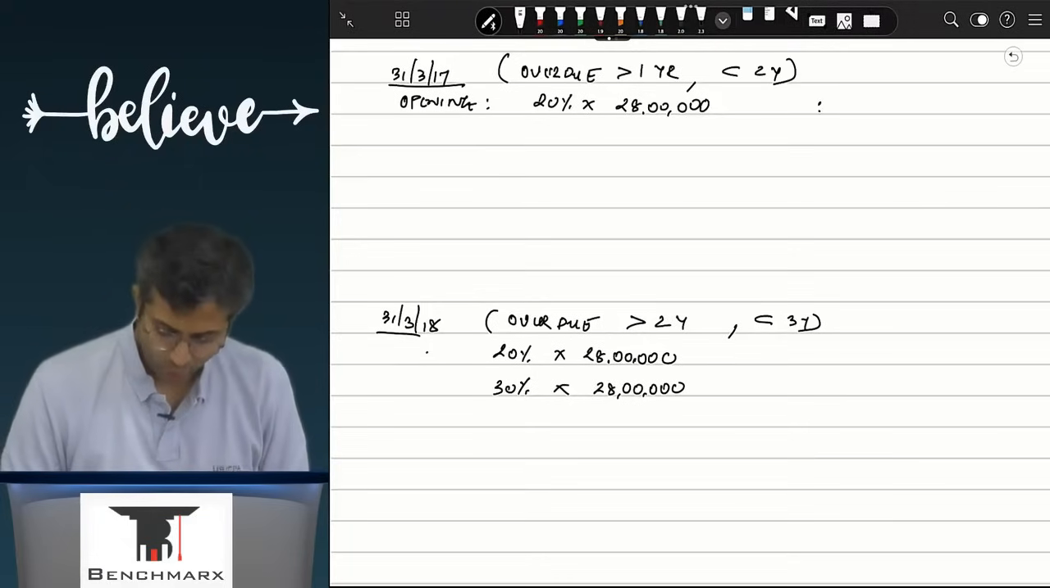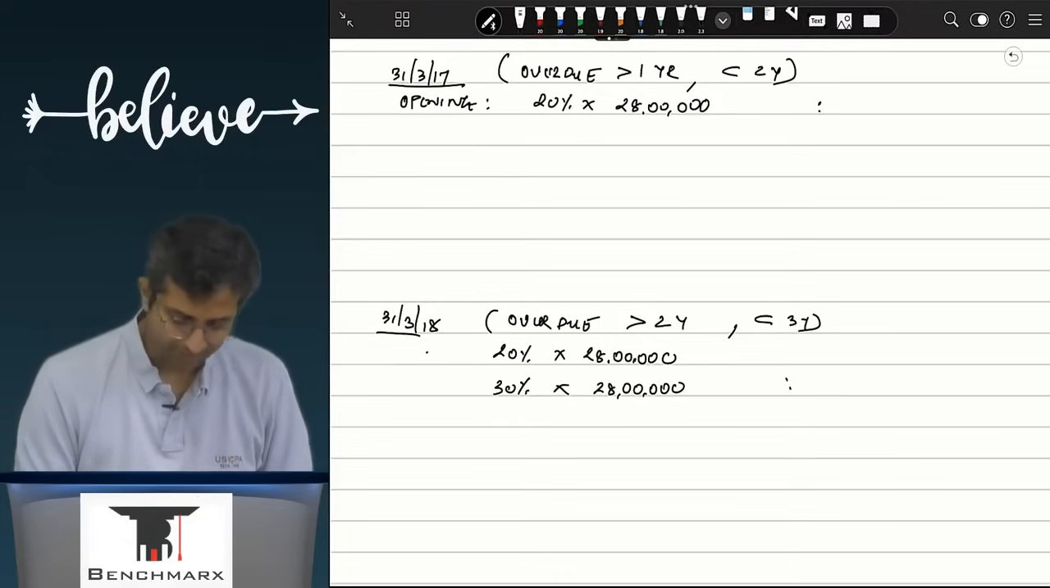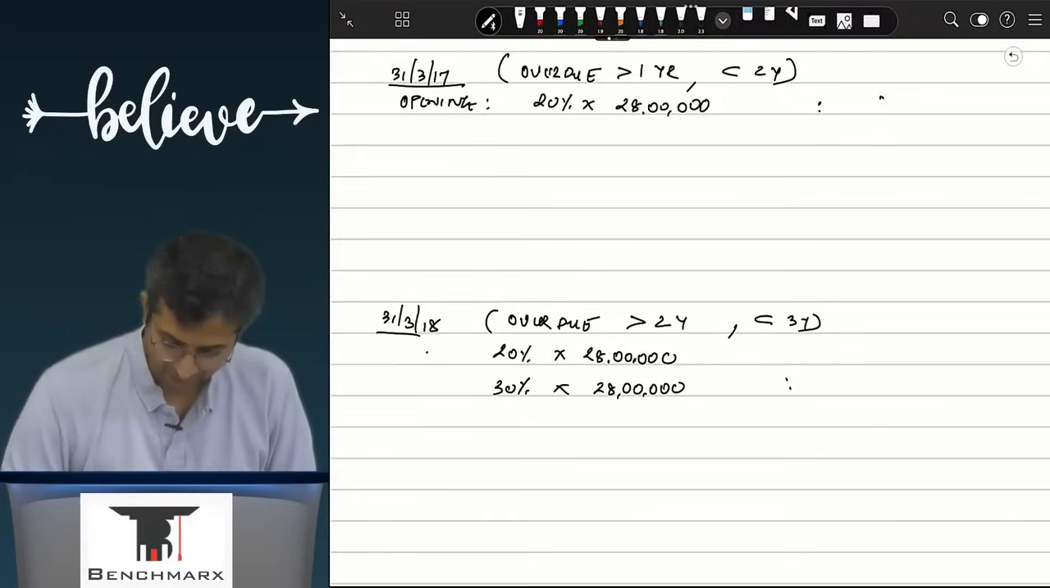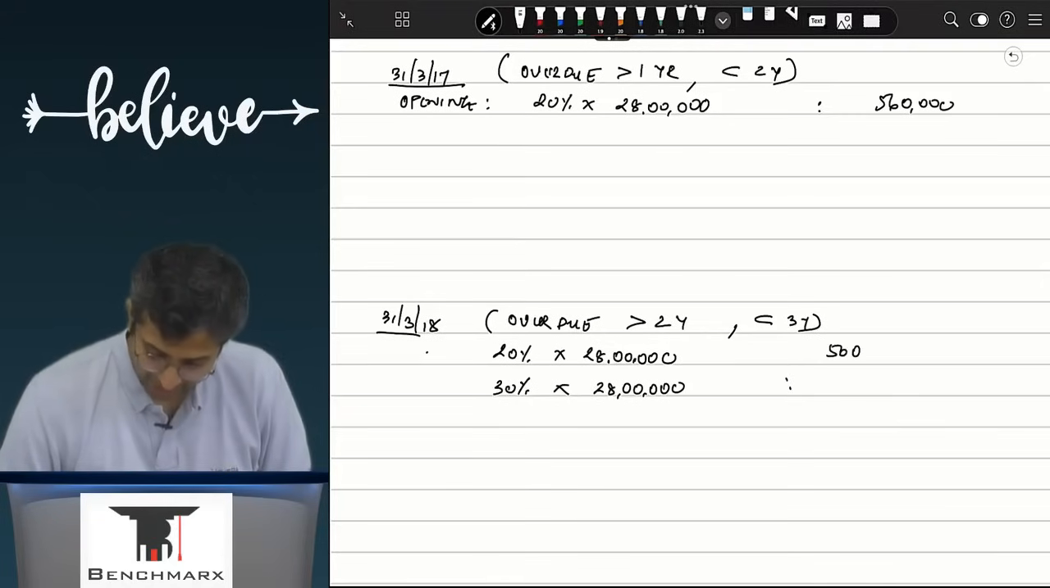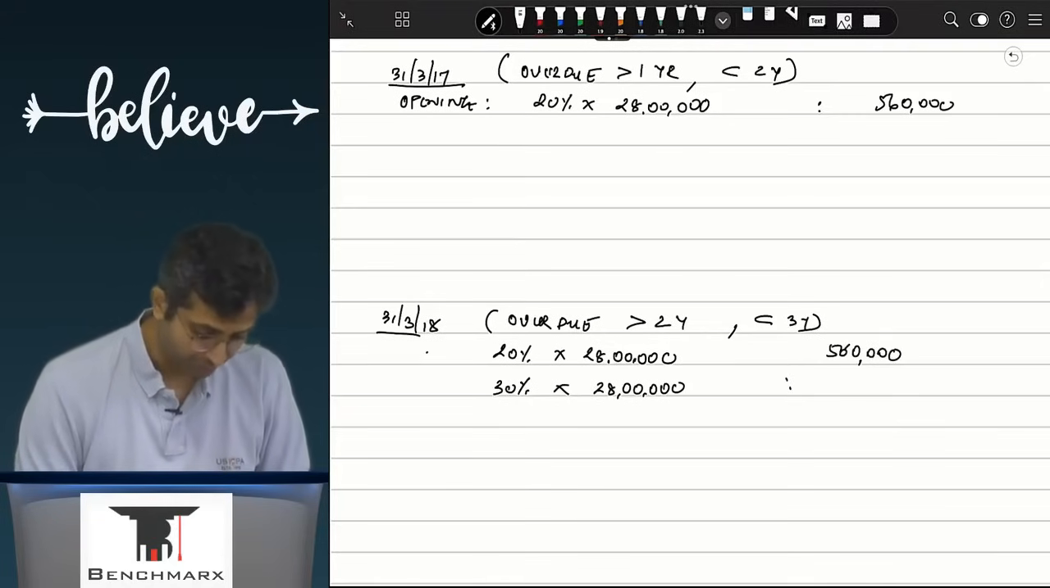So over here opening में you might be having 28 lakhs into 20%, just for your understanding 5 lakh 60. In the closing you will have 5 lakh 60 plus during the year an additional provision of what?